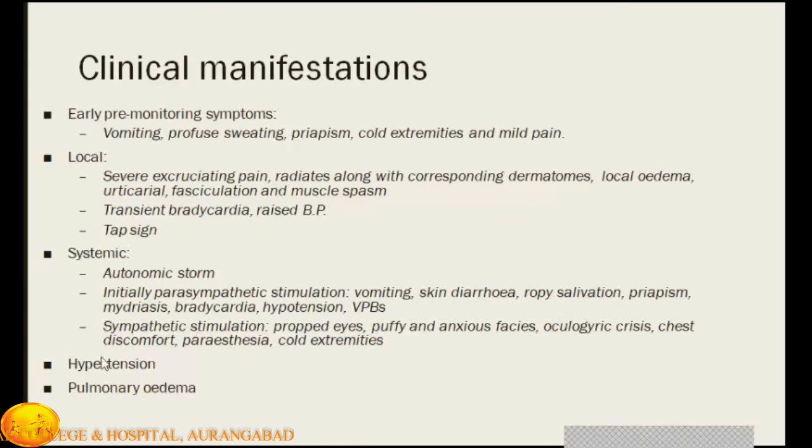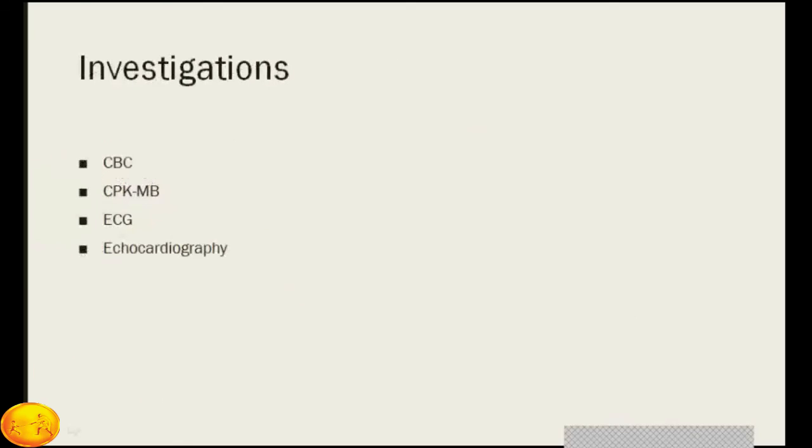Then systemic signs like autonomic storm. Initially, parasympathetic stimulation causes vomiting, diarrhea, salivation, priapism, mydriasis, bradycardia, hypotension, and ventricular premature beats. Sympathetic stimulation causes cold sweats, puffy and anxious faces, oliguric crisis, chest discomfort, paresthesia, and cold extremities. Hypertension and pulmonary edema can occur because of the scorpion bite. Investigations required to manage this patient are a complete blood count, CPK-MB, ECG, and echocardiography.